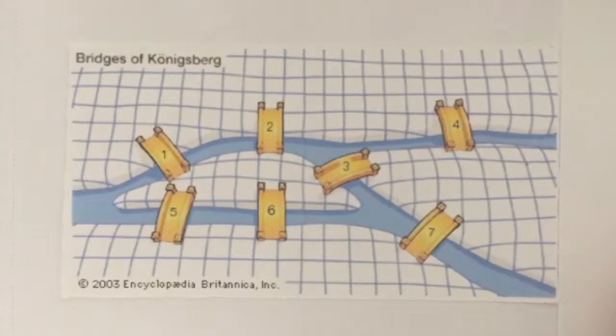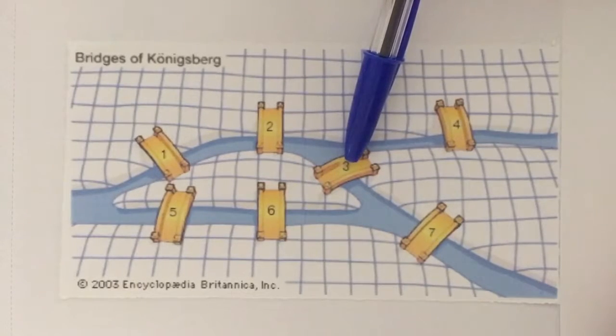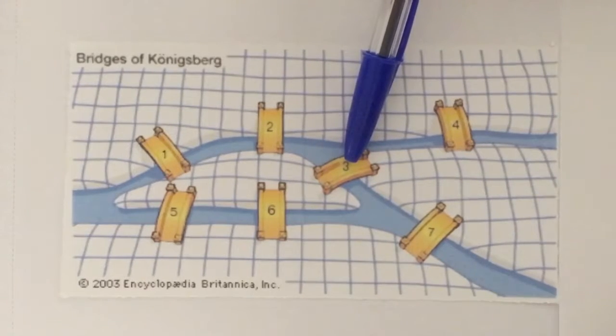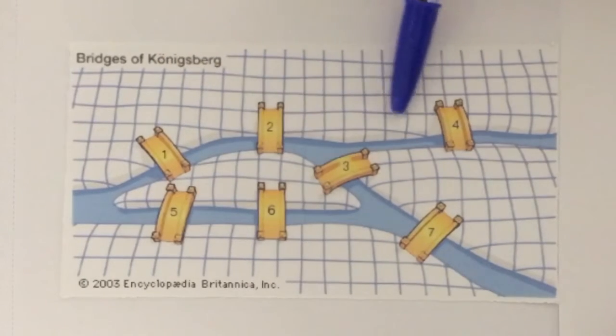In analysing the Königsberg bridge crossing scenario, first and foremost, it is clear that with the placement of bridge number 3, it is impossible to simply walk back and forth from island to island in a simple pattern. For instance, from bridge 1 to 5, 6 to 2, and 4 to 7.